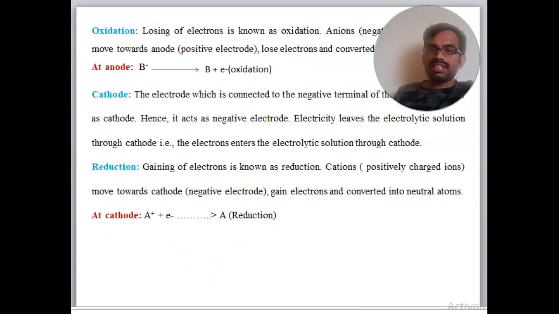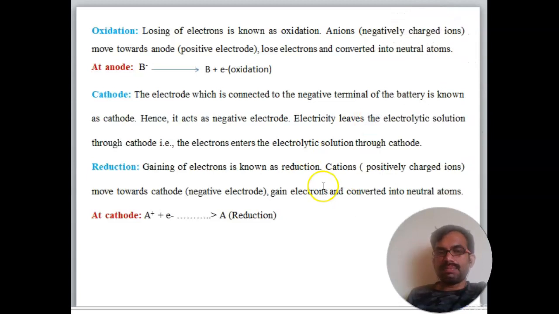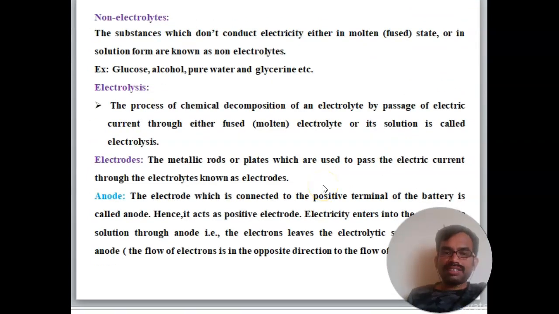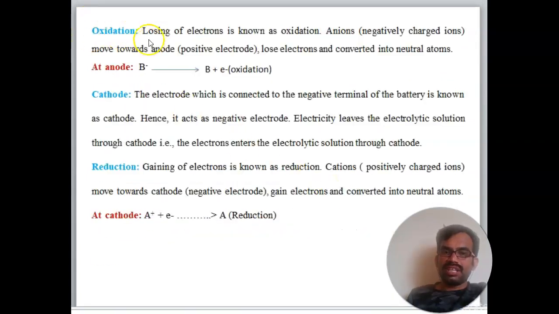So simply we will say anode. Now you can see what is oxidation. Now what is oxidation? The losing of electrons is known as oxidation. In one simple line, losing of electrons is known as oxidation. So anions are negatively charged ions and move towards the anode, the positive electrode. Losing electrons, they are converted into neutral atoms. So that is called the anode. At the anode, B minus gives B plus plus electron minus, which means oxidation.